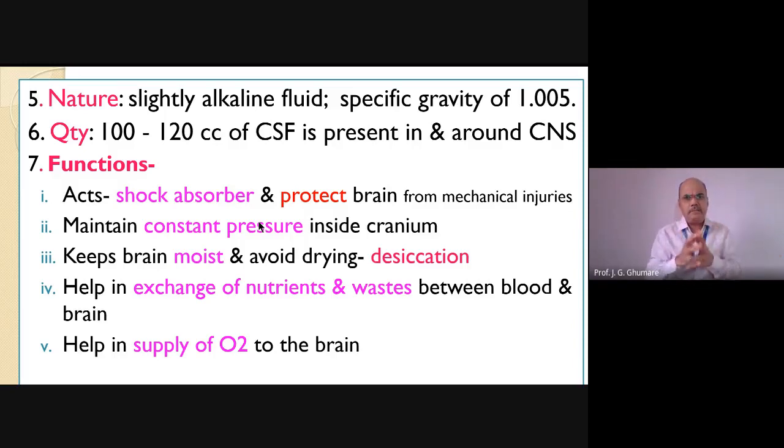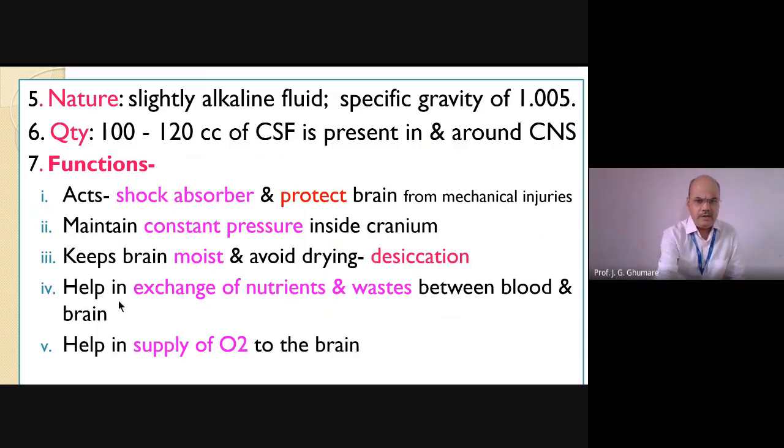So to maintain that brain structure, to avoid the drying of the brain, and the pressure from outside as well as inside will be maintained by cerebrospinal fluid. It will keep the brain moist. As we already said, it is fluid in nature, it contains water in a large amount, and it keeps on supplying nourishment to the brain, and that way it keeps the brain moist. It will avoid drying of the brain. This is called desiccation of the brain. So this never happens, unless we have an abnormality where cerebrospinal fluid creates the problem.